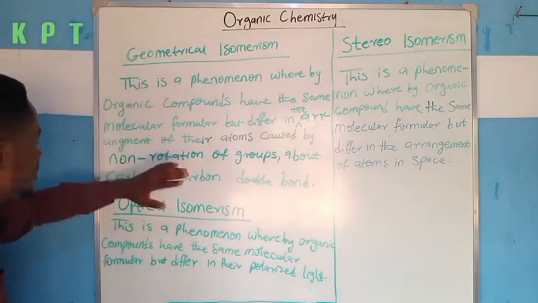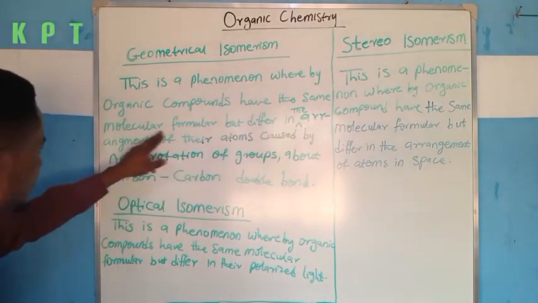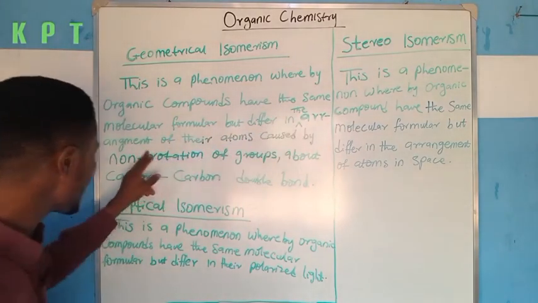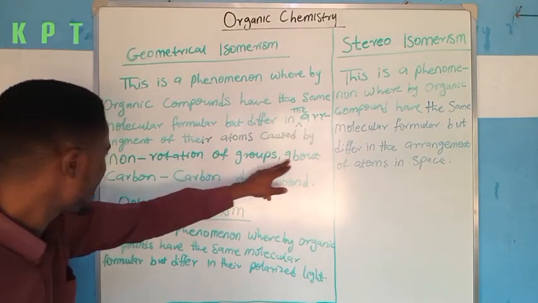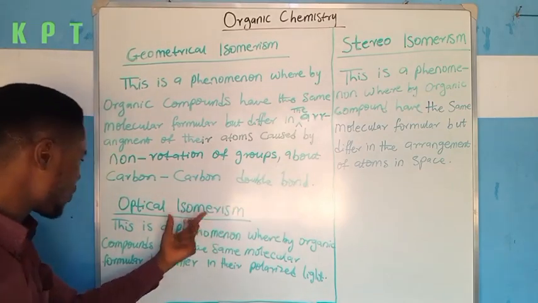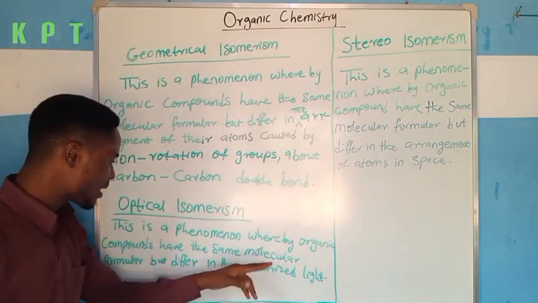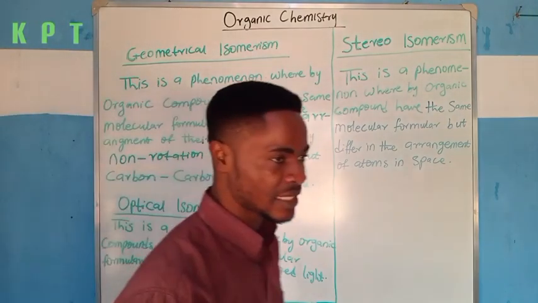Geometrical isomerism is a phenomenon whereby organic compounds have the same molecular formula but differ in the arrangement of their atoms caused by non-rotation of groups about a carbon-to-carbon double bond. Then what about optical isomerism? This is a phenomenon whereby organic compounds have the same molecular formula but differ in their effect on polarized light.